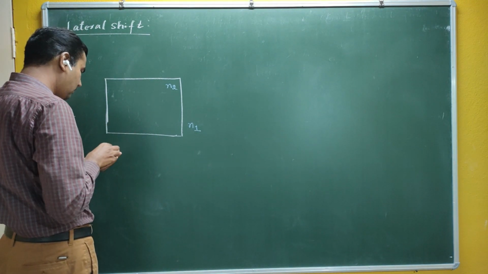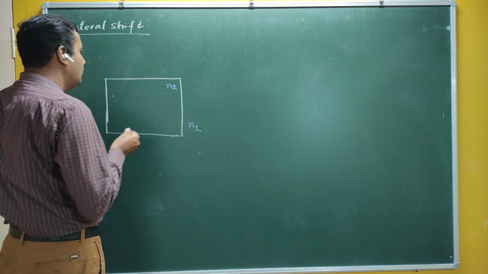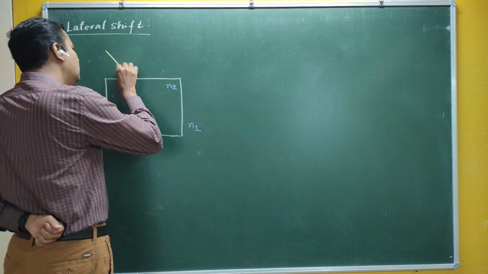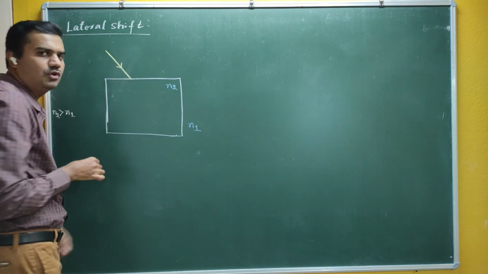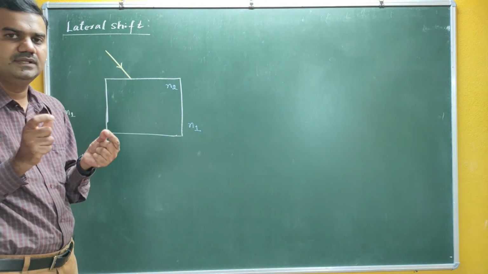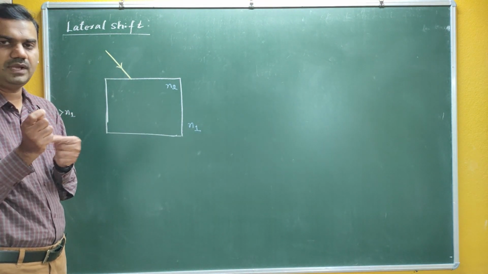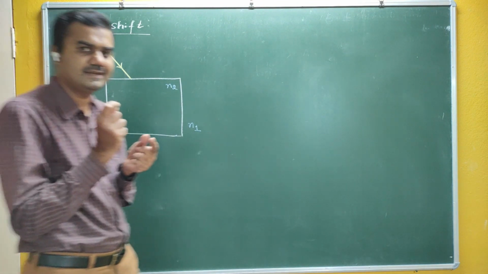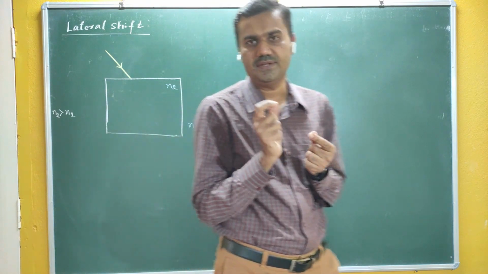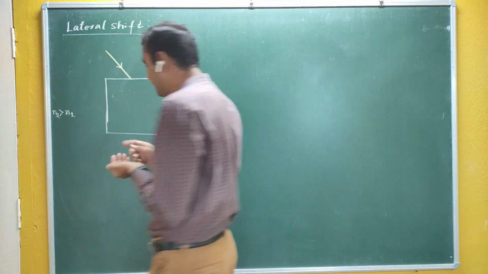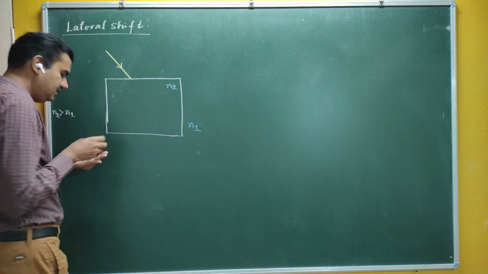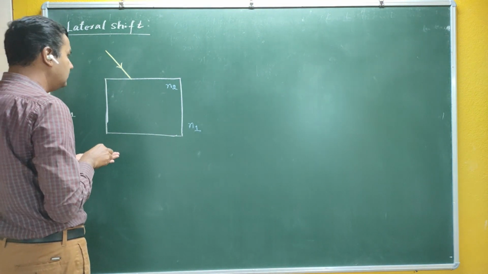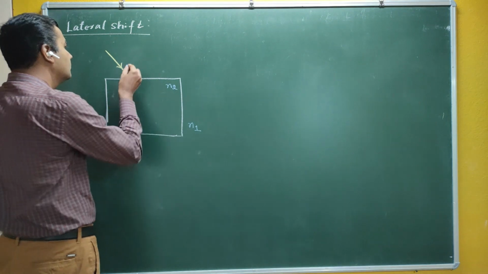Let me draw the ray diagram. Let me take a monochromatic light, for example yellow light. Monochromatic means a single color. In ray optics, we usually take a single ray as a single color. So here I am taking the yellow one. Next is the normal.